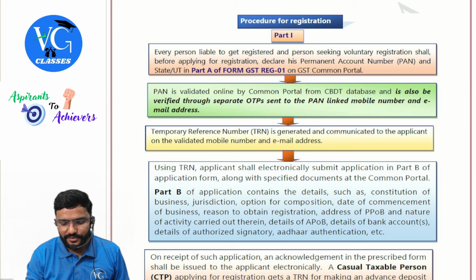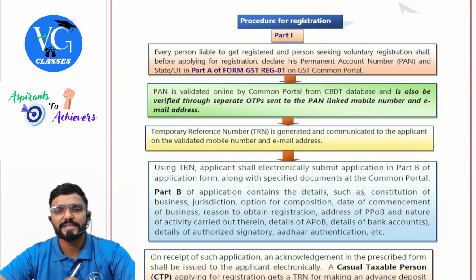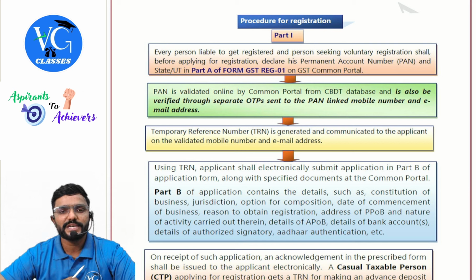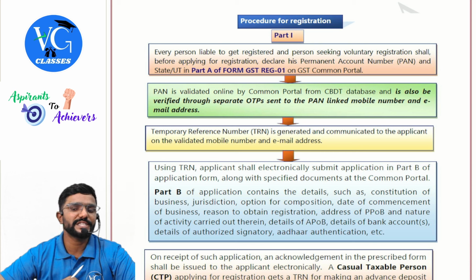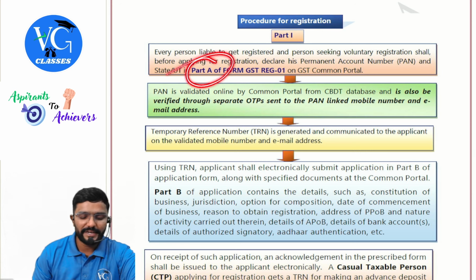Procedure for registration, Part 1. Every person liable to get registered and a person seeking voluntary registration shall, before applying for registration, declare his Permanent Account Number, PAN is mandatory, and state or UT in Part A of Form GST REG-01 on the GST Common Portal, guys. So that is Part A, personal details.